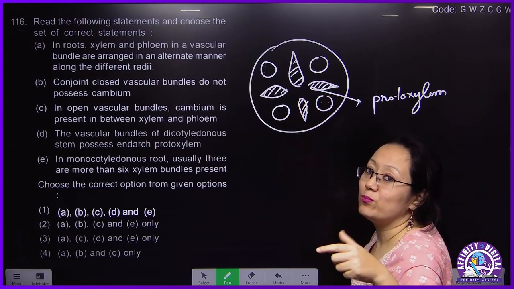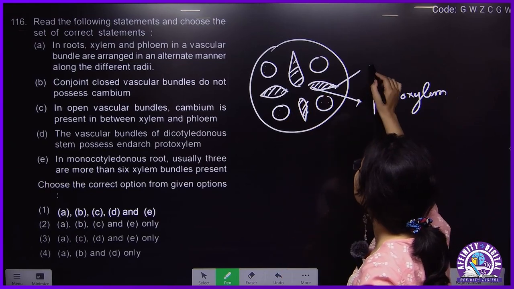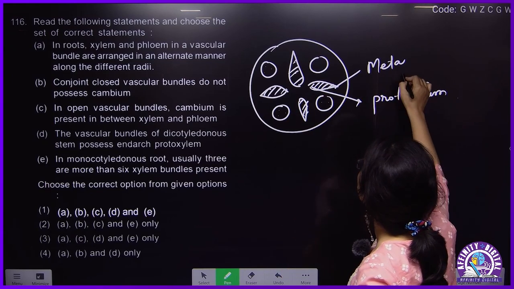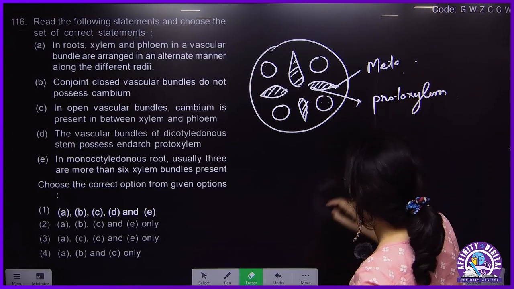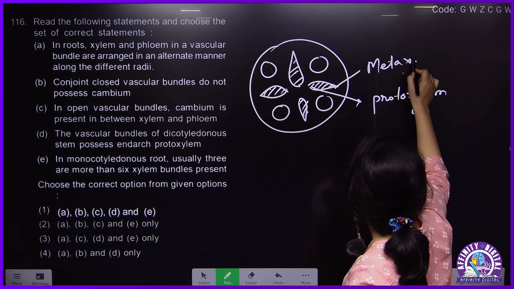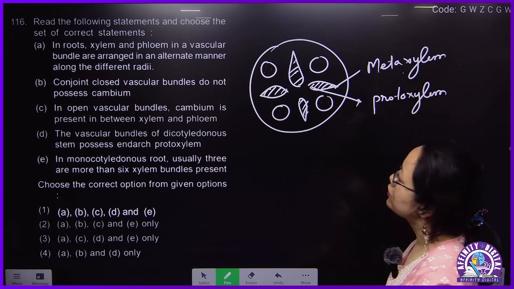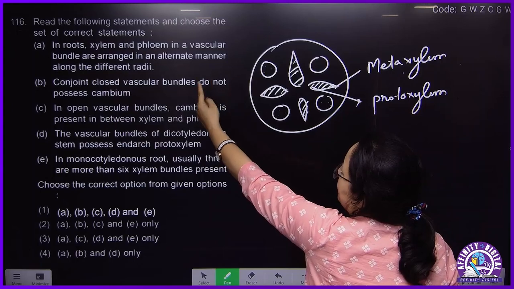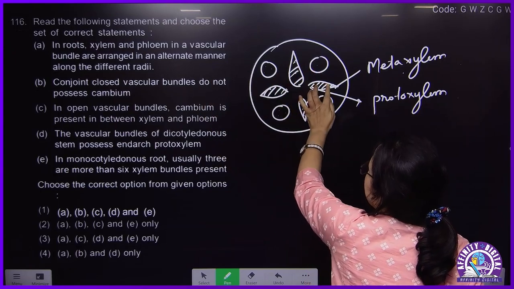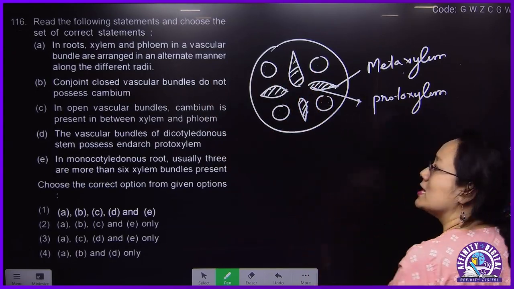Primary xylem has two components, protoxylem and metaxylem. So in root, xylem and phloem in a vascular bundle are arranged in an alternate manner on different radii. Okay, correct.